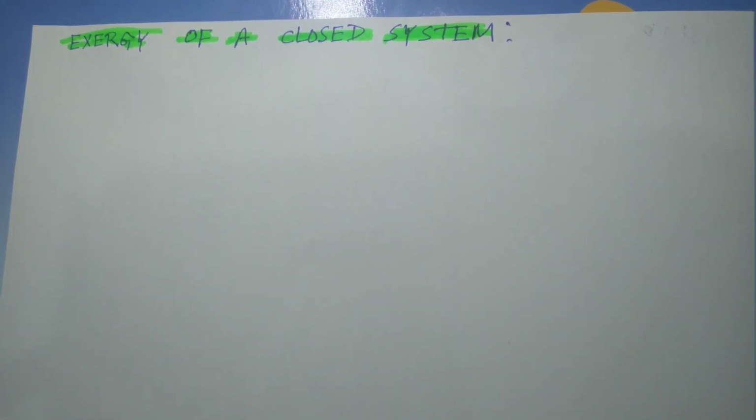In this class, I am going to discuss the exergy of a closed system. What is exergy? I have already discussed it in my earlier videos. Exergy is nothing but available energy, that is, the maximum useful work that can be extracted from a system in a specific environmental condition. And exergy depends not only upon the property of the system but also upon the state of the environment. So it is a combination property.